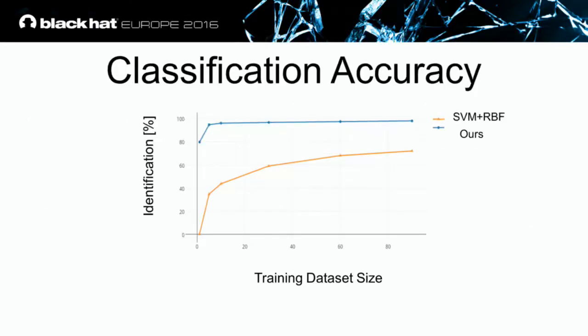Now, let's try to understand the classification accuracy using different dataset sizes. We can see that for a single copy per video title, we already achieved 78% accuracy. If we increase the dataset to 5 copies per title, our accuracy rises to 92% and goes on. If you have a large dataset, you can be more robust to unpredictable network quality changes, and larger datasets will help you to overcome them.